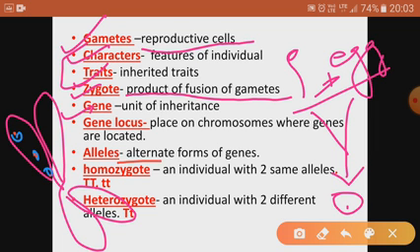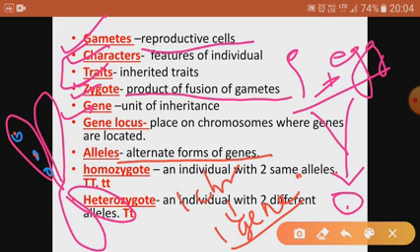Now next is, what is an allele? Allele is the alternate form of the gene. For one character we have got one gene, and one gene has got two alternative forms. Remember this: for example, if the character is height, we have got one gene which will control this character, and that will have two alleles, two alternative forms. This will become very clear when we study monohybrid cross.